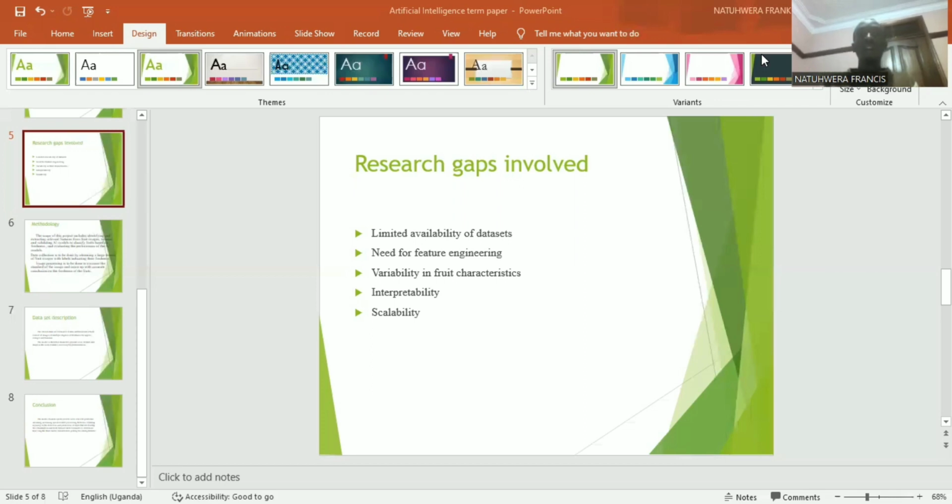Then another research gap we have is the limited availability of datasets. This means that the datasets that we are using could be limited, whereby we are using only three types of fruits: the apples, the bananas, and the oranges.